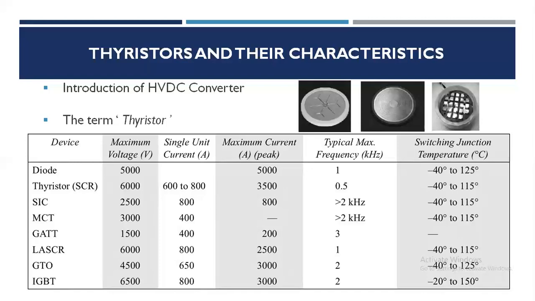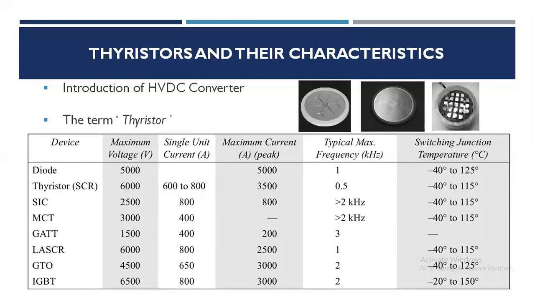Newly developed ASCR can block up to 400 volt forward voltage. High power LASCR have been developed mainly for HVDC and static VAR compensation applications, where a large number of devices are connected in series with light triggering, which provides gate circuit isolation and simultaneous triggering of all devices in a string.